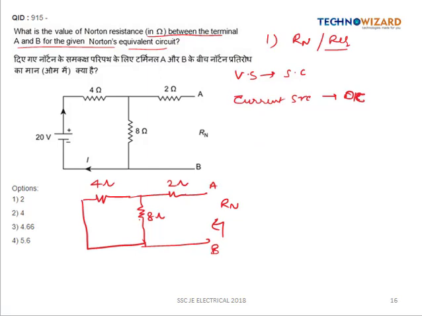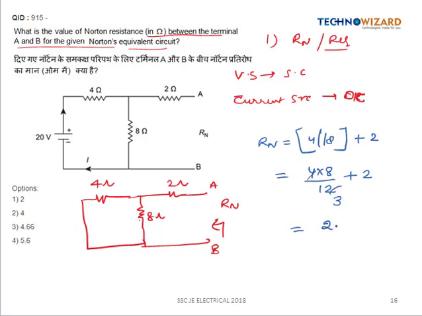So here Norton resistance will be equal to, 4 and 8, they are connected in parallel and their combination is connected in series with the 2 ohm. So simplify this, this will be equal to 4 into 8 by 12 plus 2. So this is 8 by 3, which is equal to 2.66 plus 2, which is equal to 4.66 ohm, is the value of the Norton resistance. So option C is the right answer.